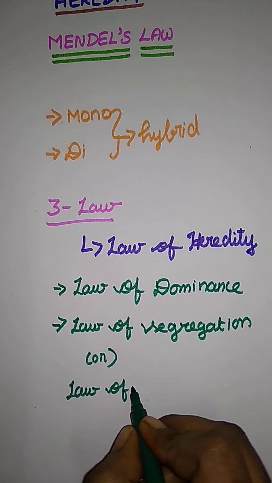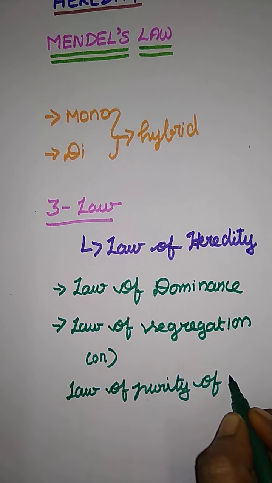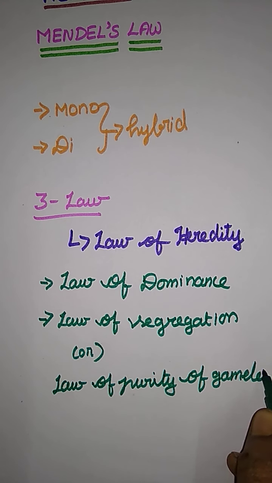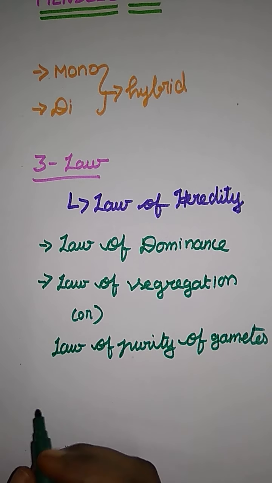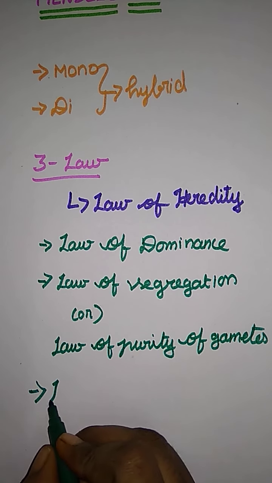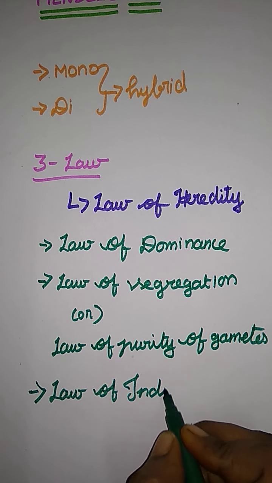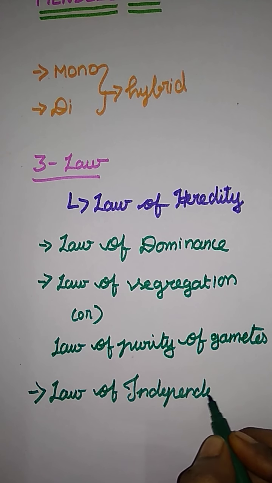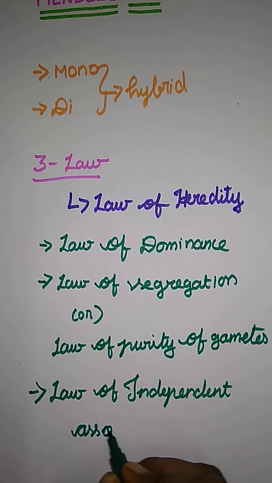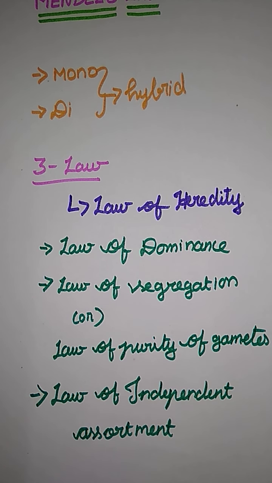And the third law is the law of independent assortment. What is the third law? Law of independent assortment. So these are the three laws of heredity.